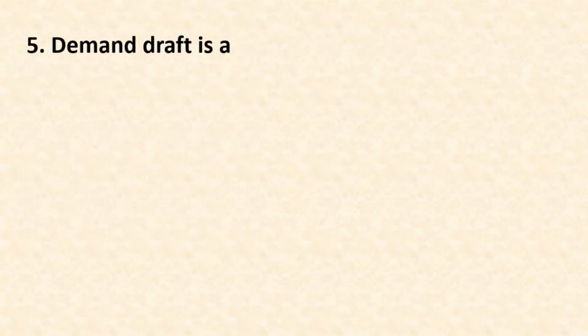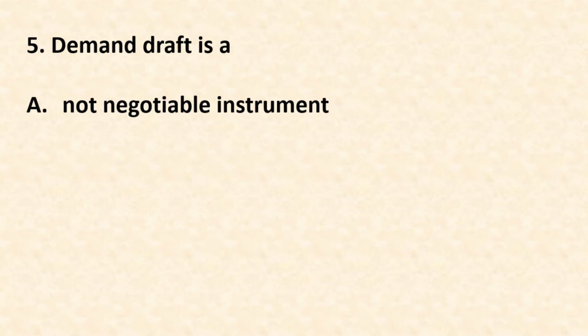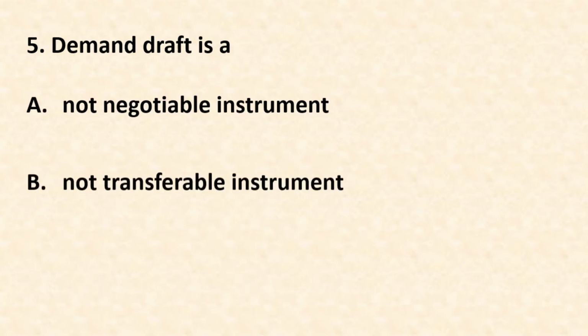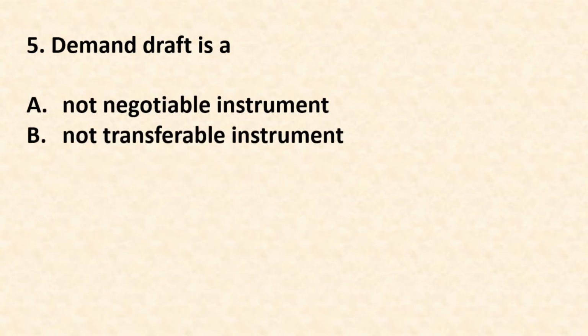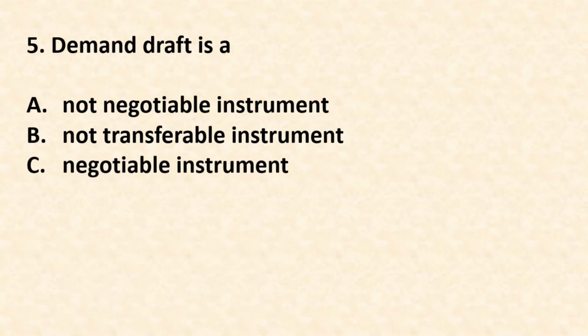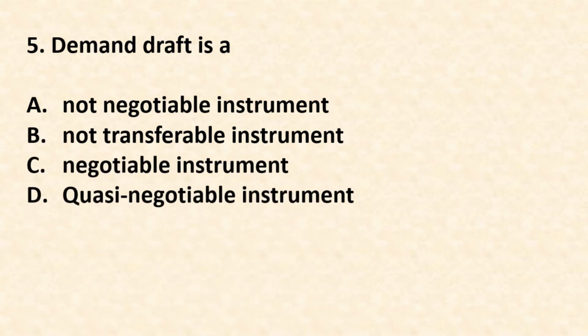Number 5. Demand draft is, options A. Not negotiable instrument, B. Not transferable instrument, option C. Negotiable instrument, and option D. Quasi-negotiable instrument. The correct answer is option C. Negotiable instrument.